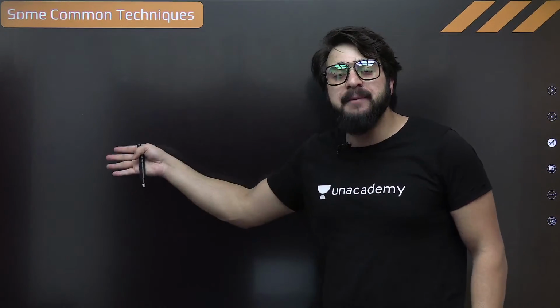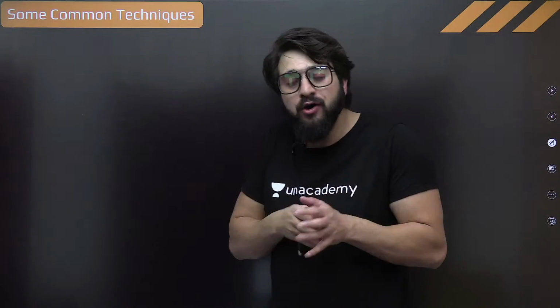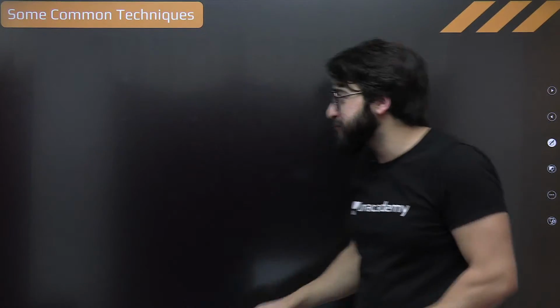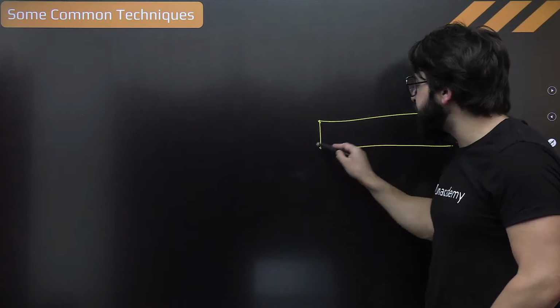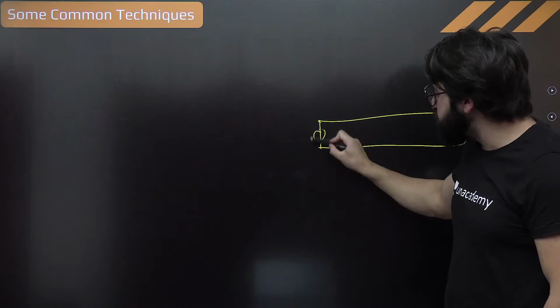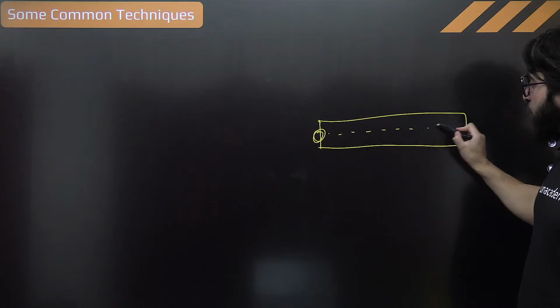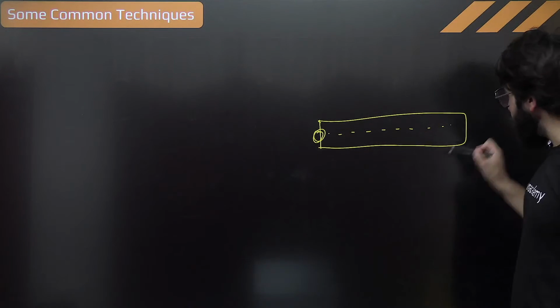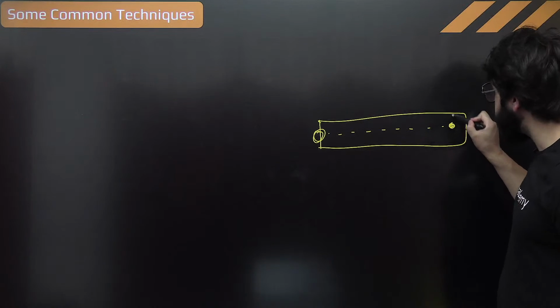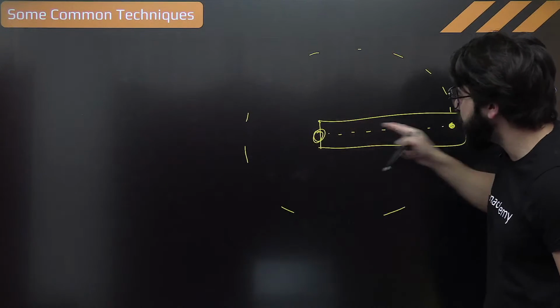Because when you understand the basics of rotational motion, the analogies of rotational motion, rotational motion is all about circular motion only. If this rod is rotating, for example, about this point, what does that mean? You take an infinite number of points on this rod. This point is doing circular motion about this point.